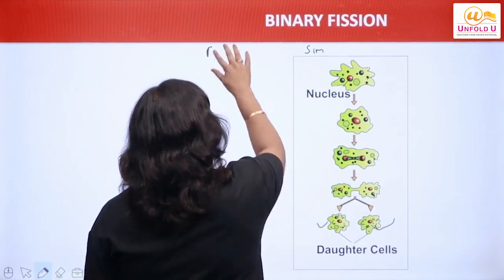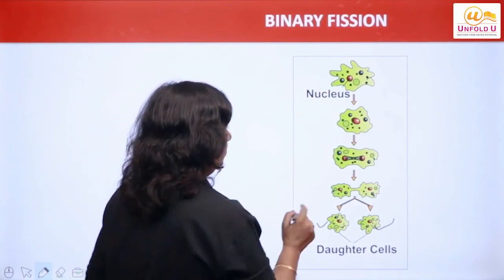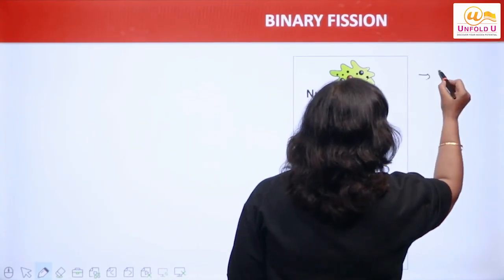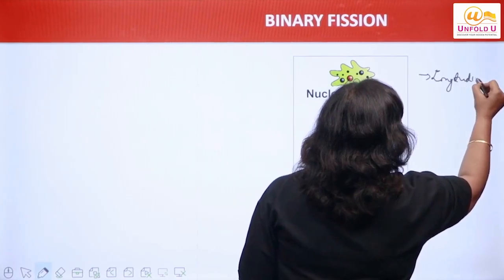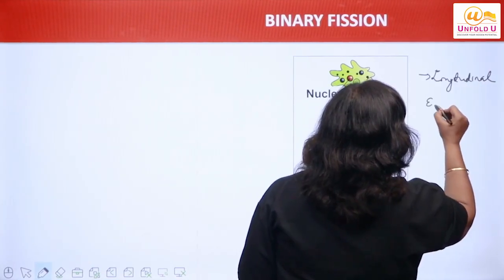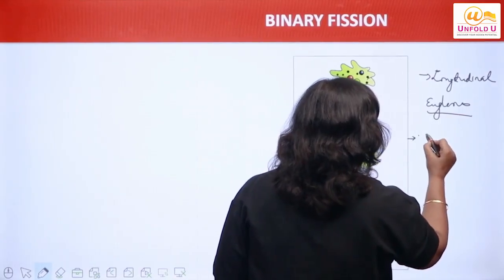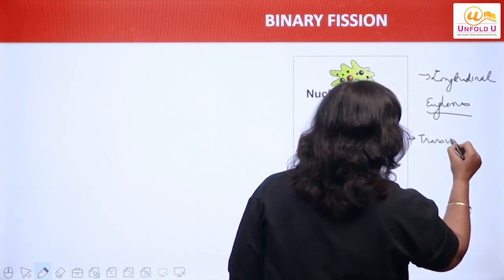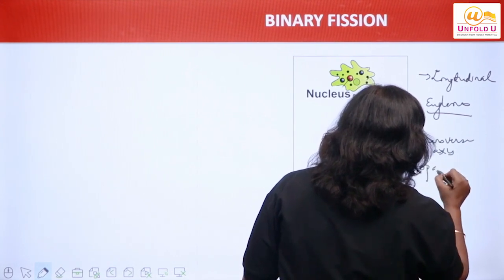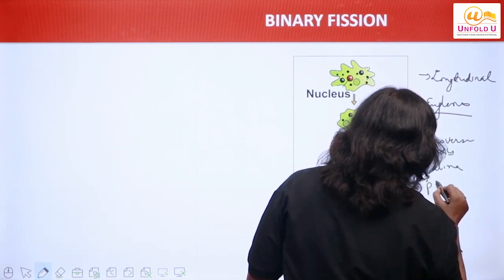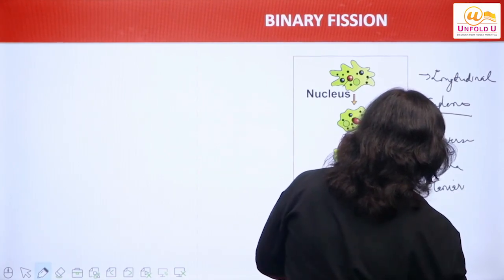Now dear students, this is one type of binary fission, right? We have binary fission which takes place along longitudinal axis, लंबाई में होती है, right? As in case of euglena, right? It takes place along transverse axis, as in case of Opalina and planaria.